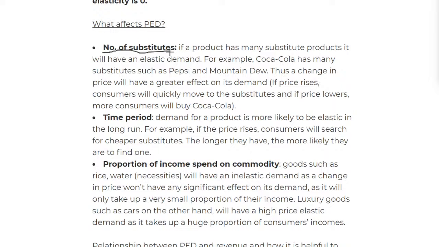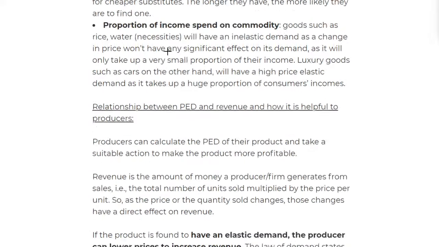That will result in a high elasticity. It will be very elastic, because when the price of that increases, I will not buy it, because it's taking too much proportion of my income. But for example, a pen or rice or water, necessities, I wouldn't even know the price increases. For example, a lollipop, you don't even know that the price would increase, because it's not even affecting your income. It's a very, very small percentage of your income.